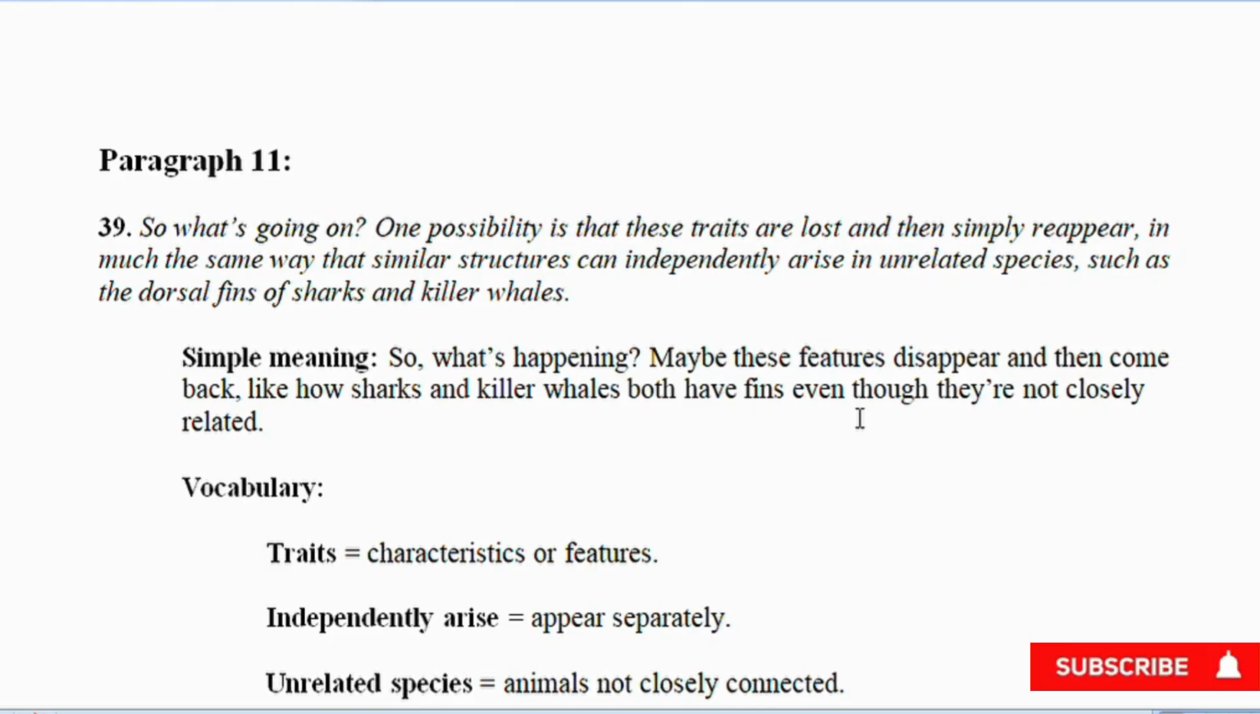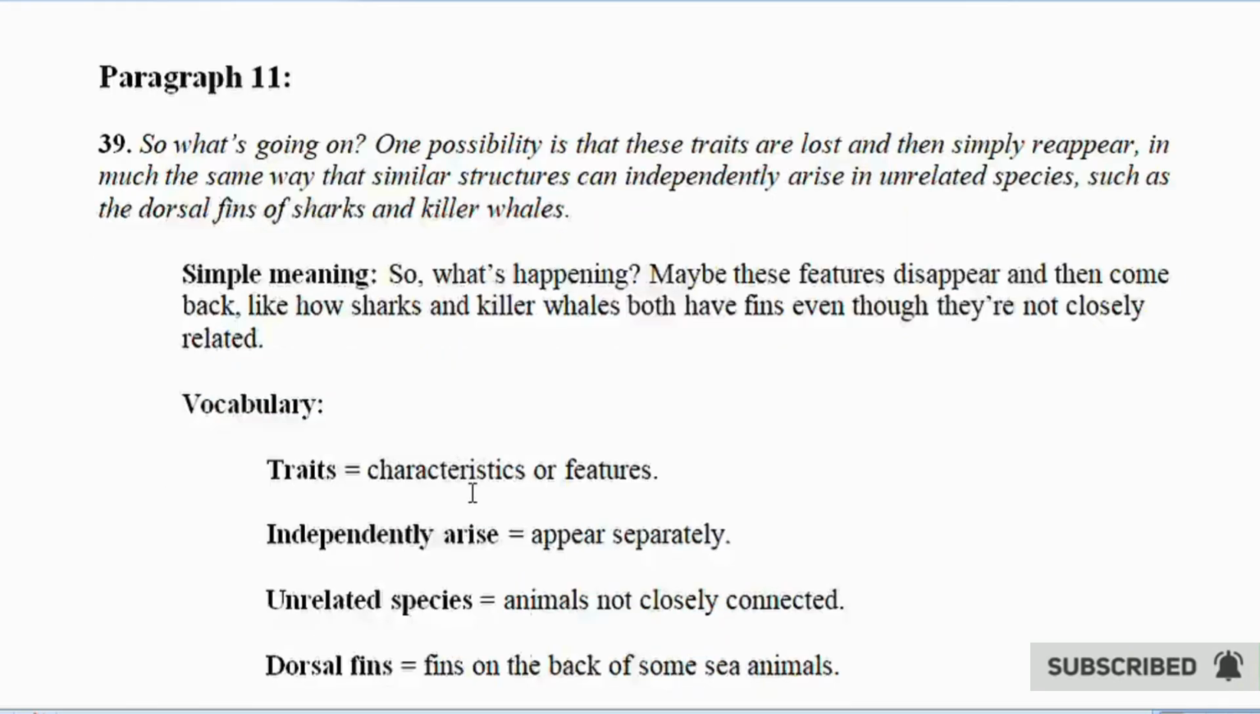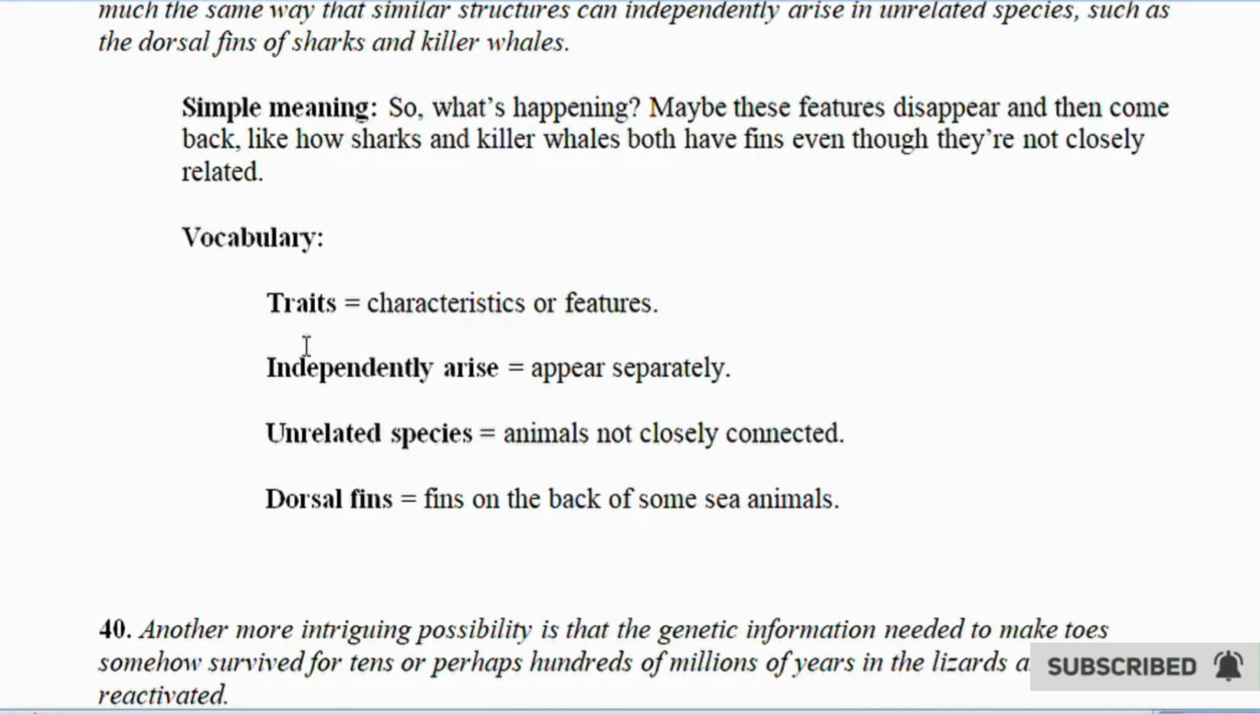Vocabulary. Traits equals characteristics or features. Independently arise equals appear separately. Unrelated species equals animals not closely connected. Dorsal fins equals fins on the back of sea animals.